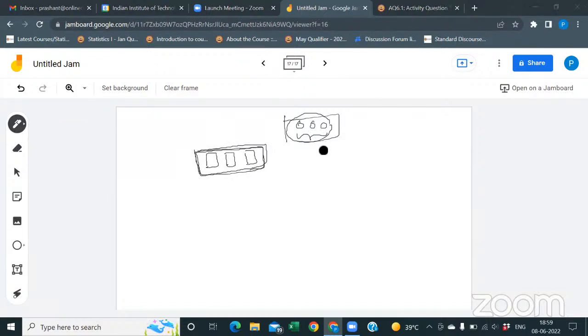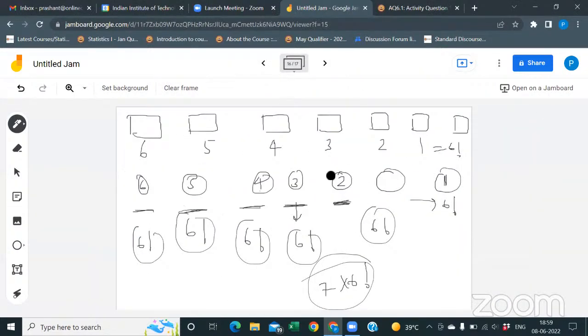Siva, previous, clear? Yes. Rajiv, sir, please go to the previous slide, sir. This one? Yes, sir. We can also solve it by the permutation method, sir. There are 7 places and we have 6 balls. We can arrange in 7P6 ways. Okay, you are saying 7P6, okay? What will this be? 7P6 means 7 factorial divided by 6 factorial. See, why am I not doing the permutation here? Because for week 5 and all, we have to focus mainly on the counting principle. Yes, sir. Okay, that's why I'm doing that initially.